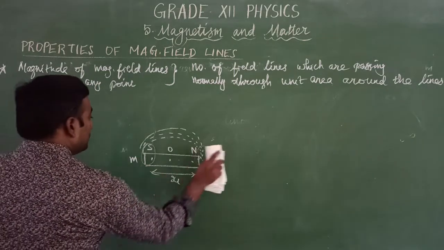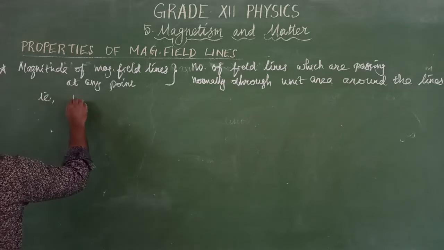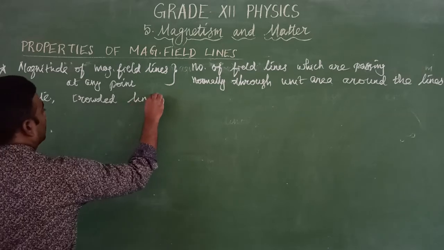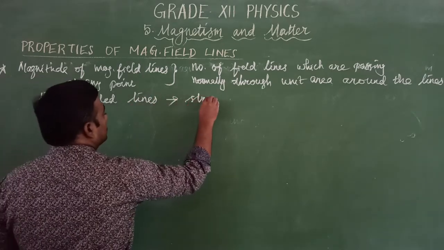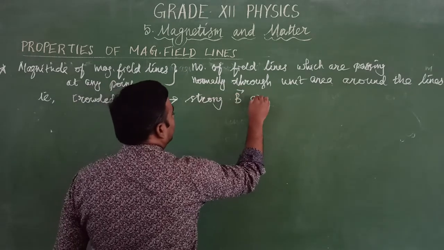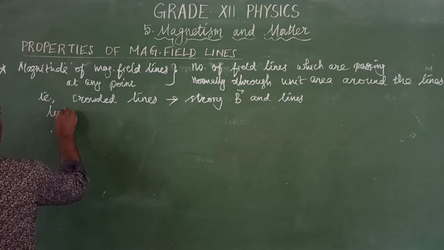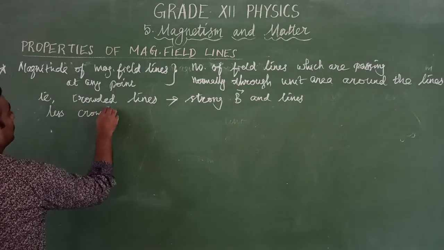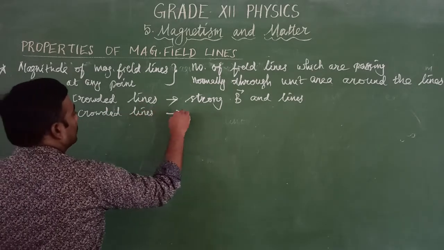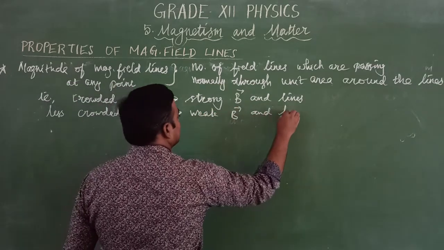So from this we can conclude that crowded lines indicate a strong magnetic field, and less crowded lines indicate a weak magnetic field.